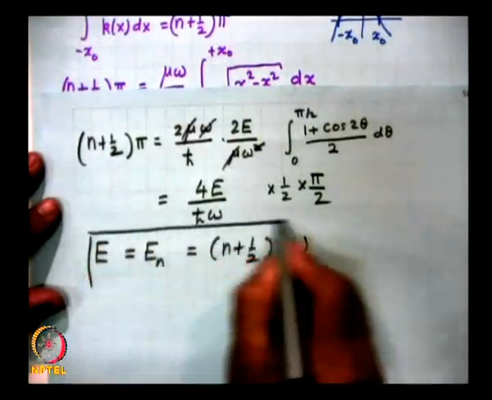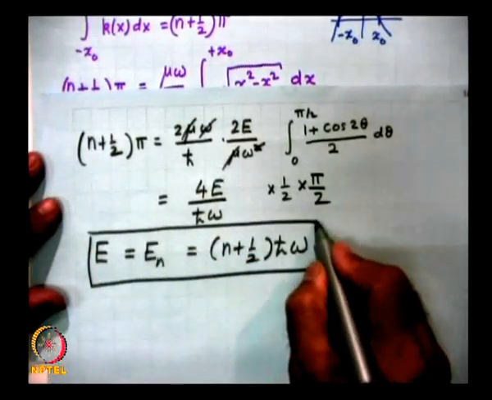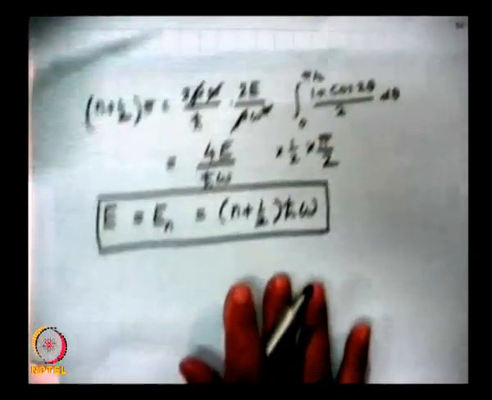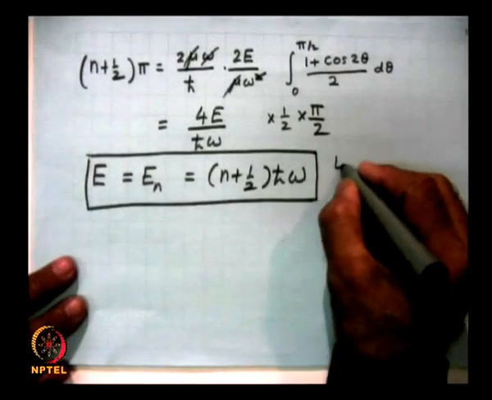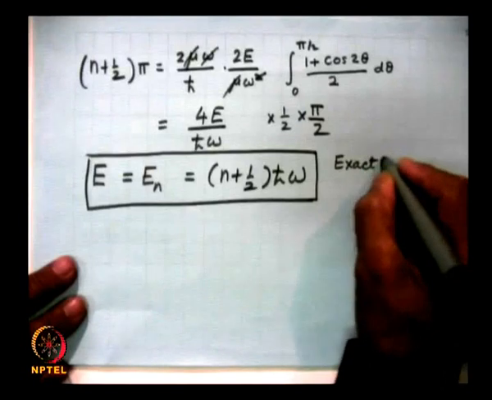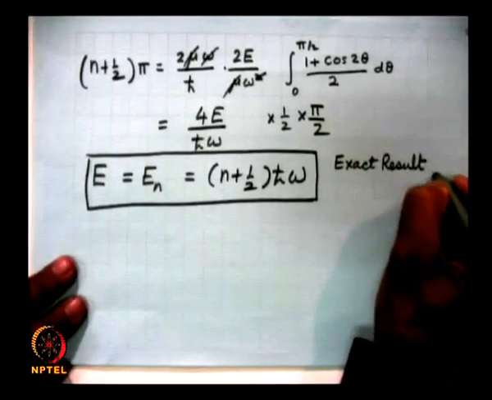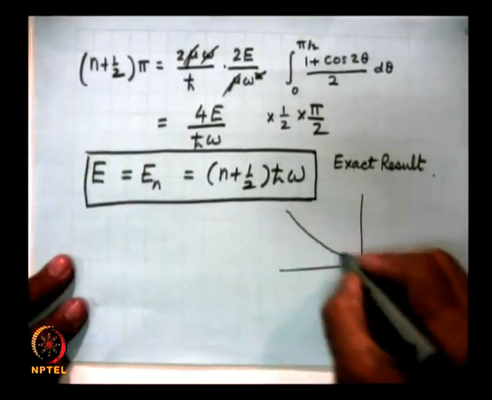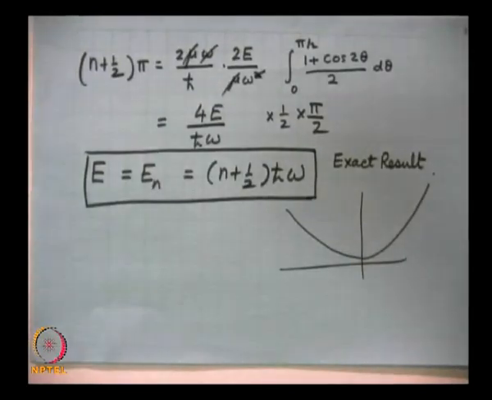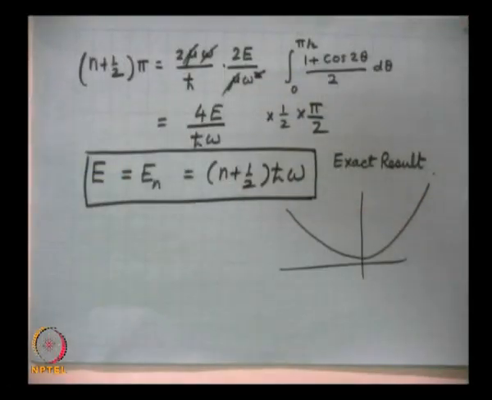So, we get the exact result. We had derived this by using the bracket algebra and also by solving the Schrodinger equation. So, we get the exact result, and this is a fortuitous exact result. One of the reasons is that the parabolic potential is a very smoothly varying function. Therefore, we get very accurate results, but it is fortuitous that we get the exact results. So, this is the recipe for obtaining the eigenvalues.